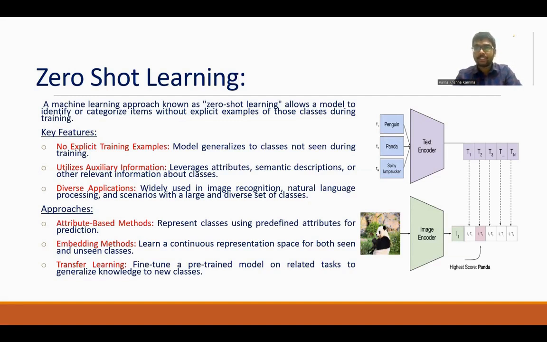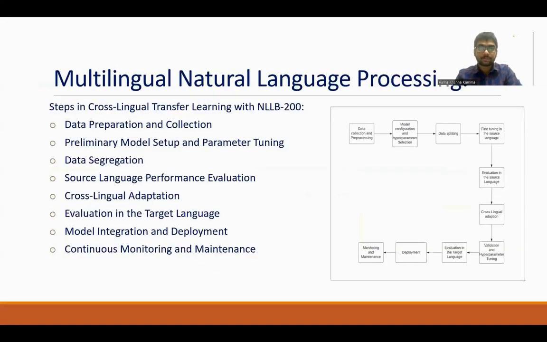In the image, we see a penguin, pandas, and a spiny lamsica. Based on the weights and scores it generates, it gives the relevant image; in the image encoder, you can see the panda image with the highest score.